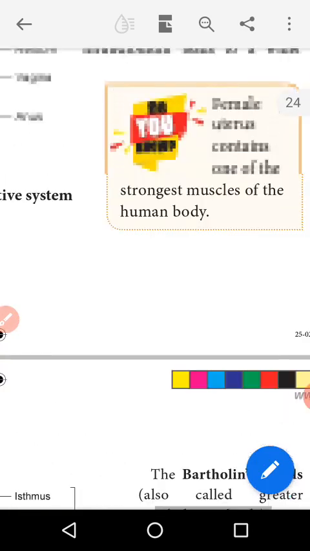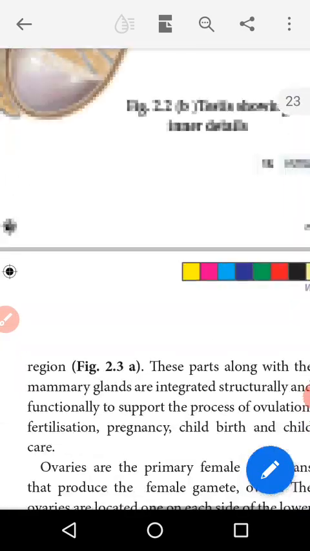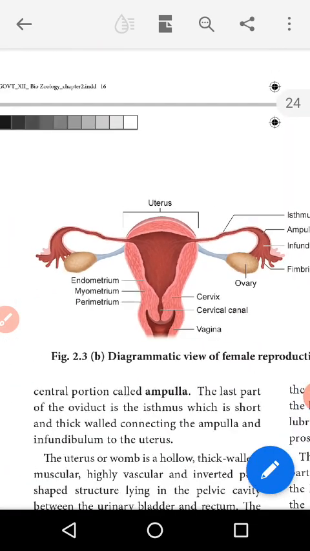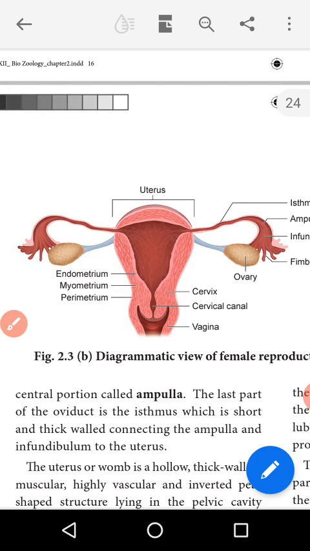Now the female reproductive system. This is the female reproductive system. Already I explained. In the first phase, the menstrual phase, the endometrium of the uterus disintegrates while the progesterone and estrogen hormones decrease.